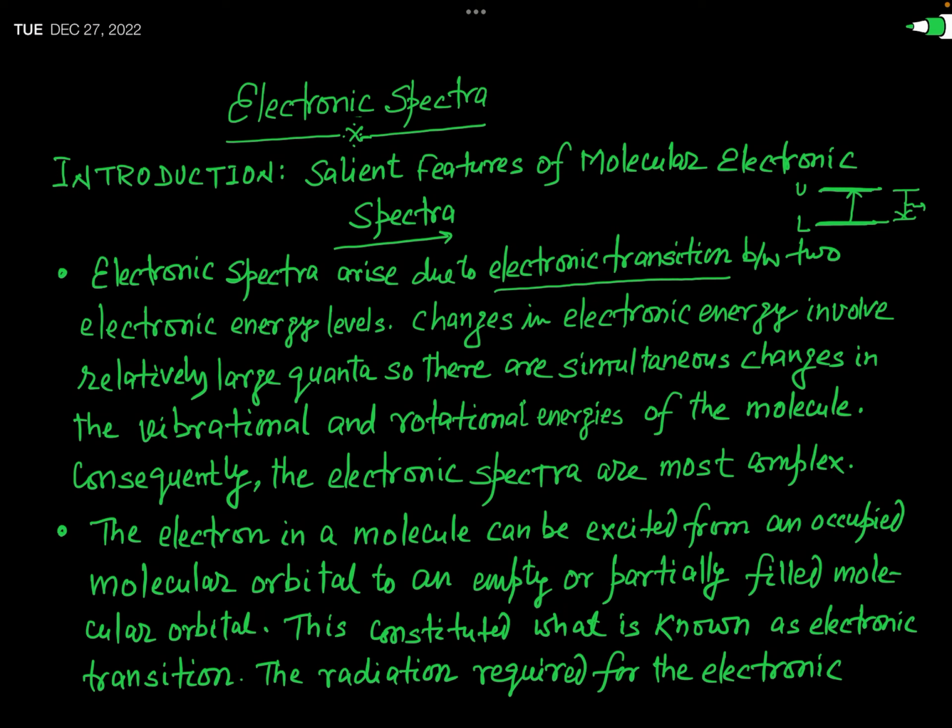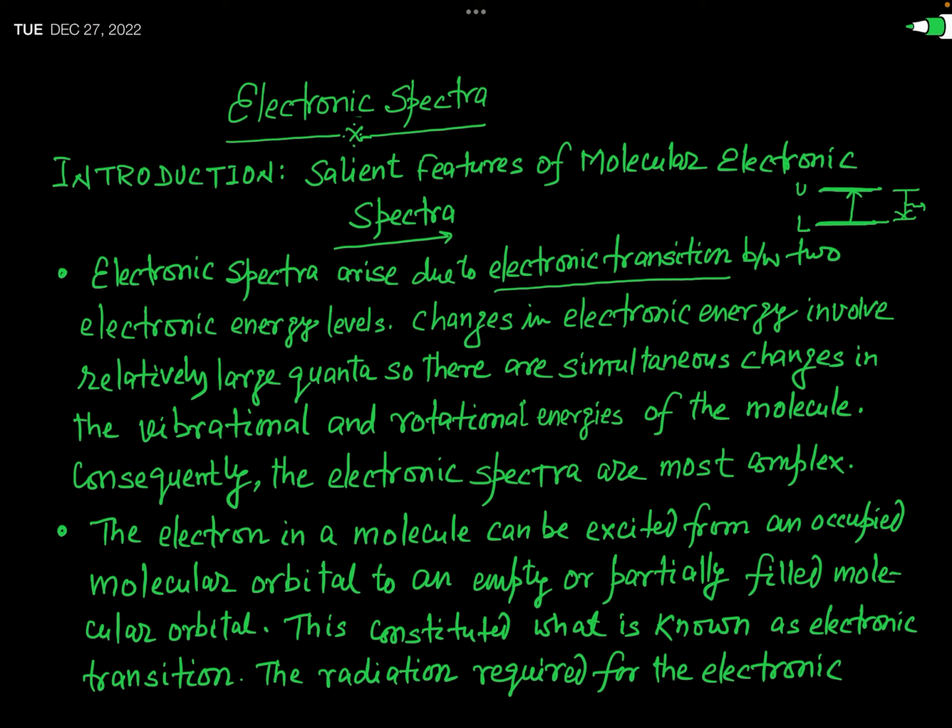So whenever an electronic transition is suffered by the molecule, definitely there will be a vibrational change and a rotational change of the energy at the same time. Okay, and that is the reason why the electronic spectra is the most complex spectra.